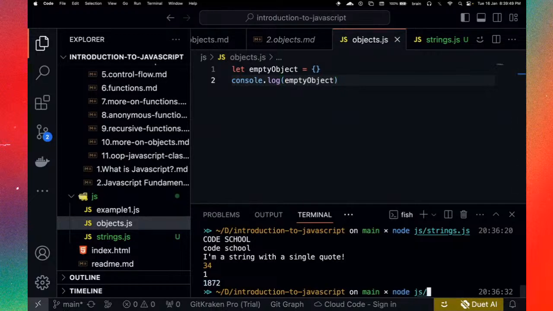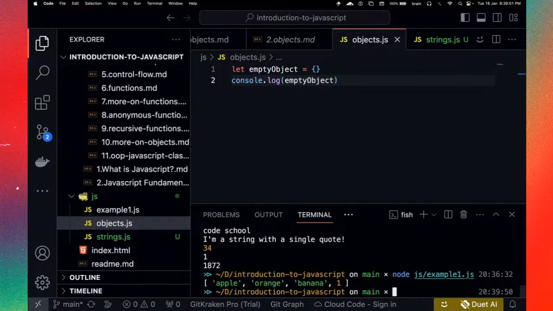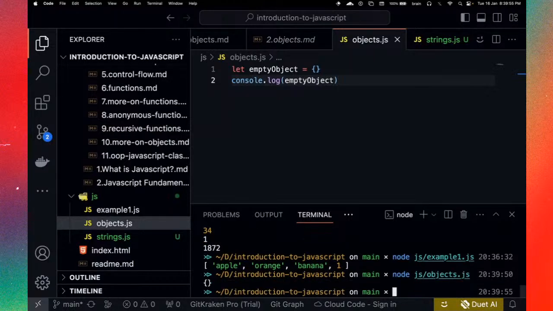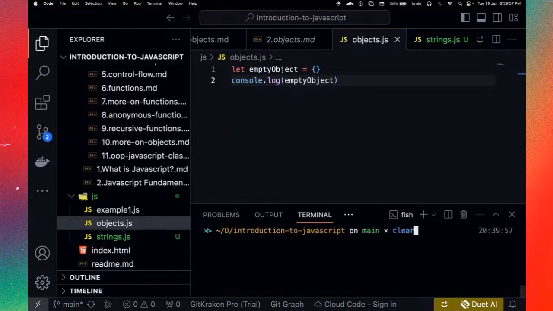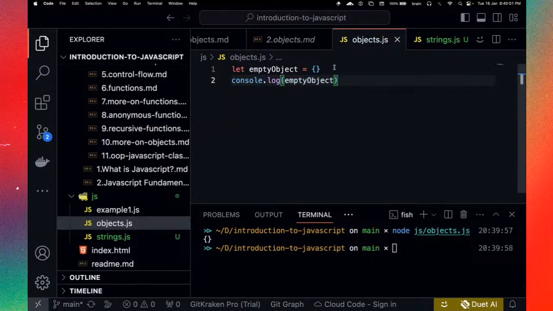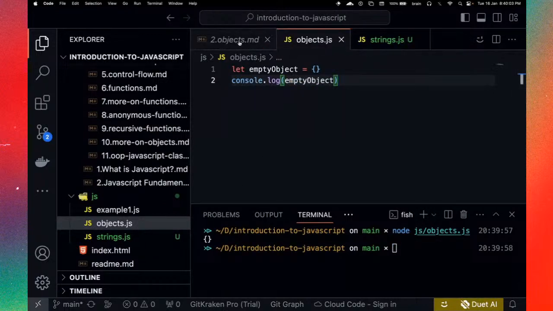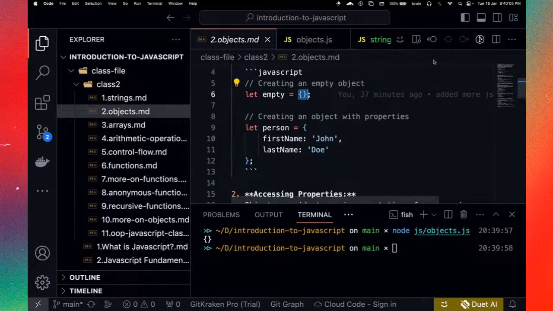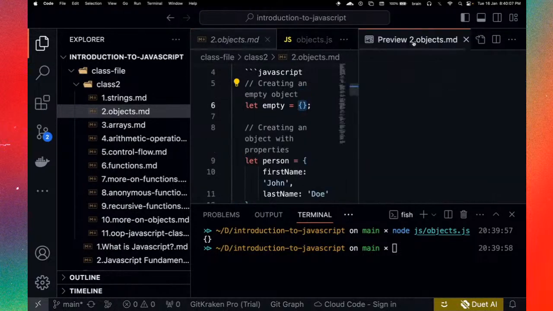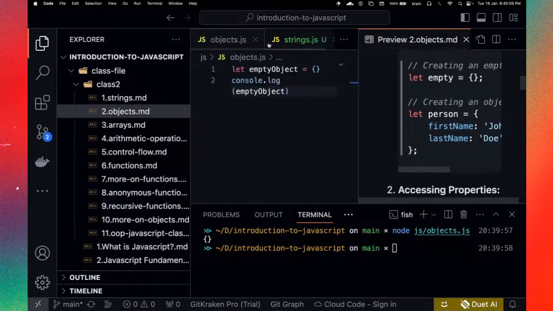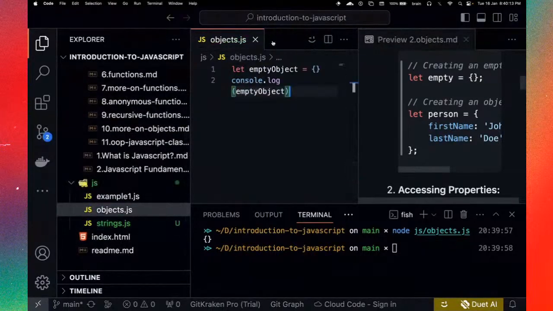By the way, let's delete this first and say not example, but objects. Yeah. Okay. So let's do that again. So you see we have that empty object because, yeah, there's nothing in there. All right. Let's go back. By the way, I think I should also present this. Okay. Give me a minute. Let's close this.